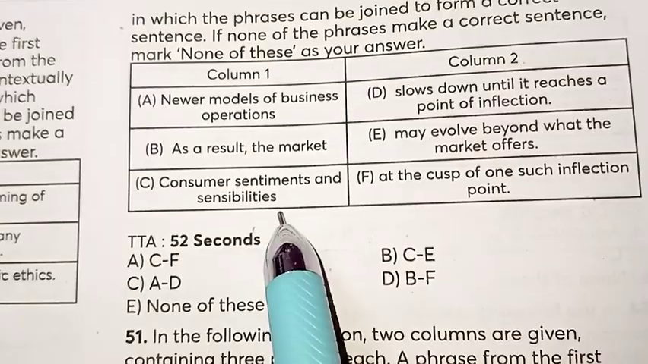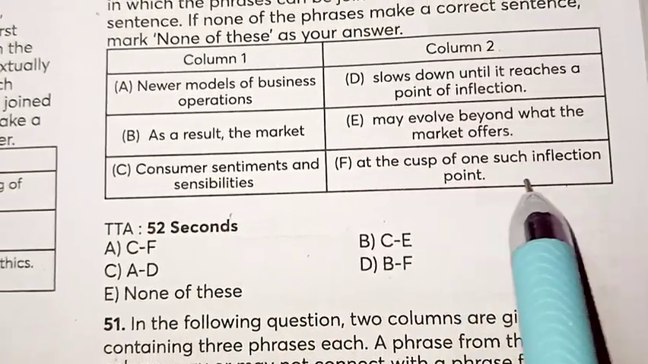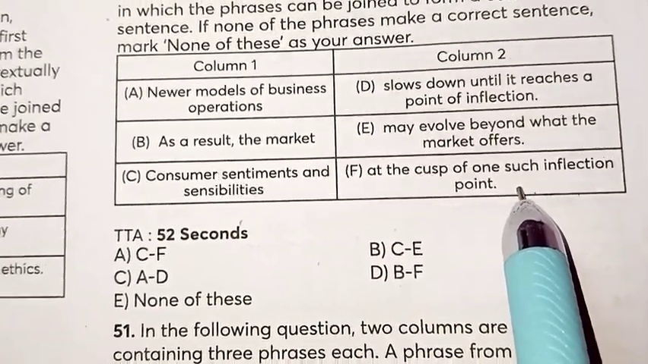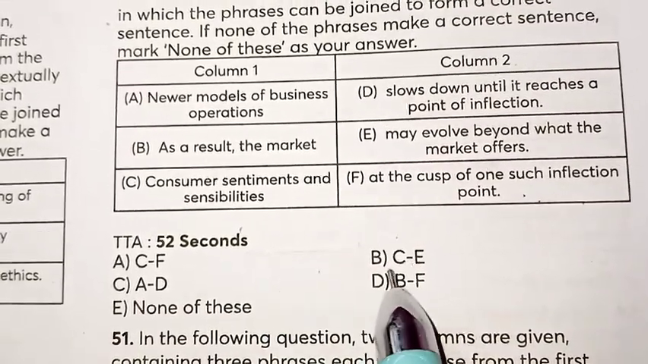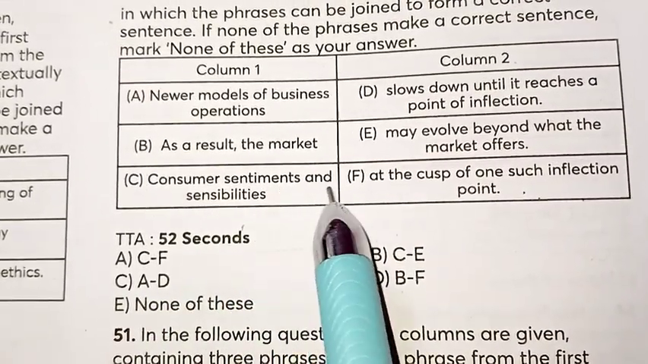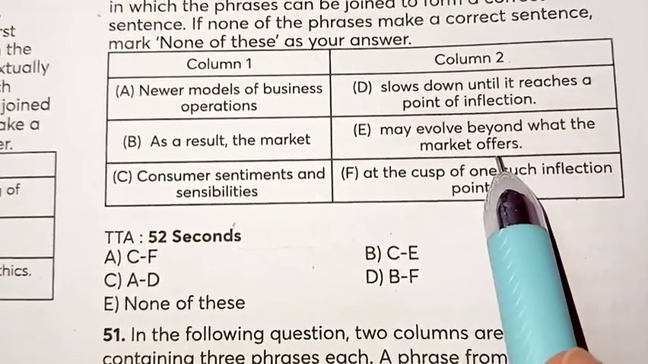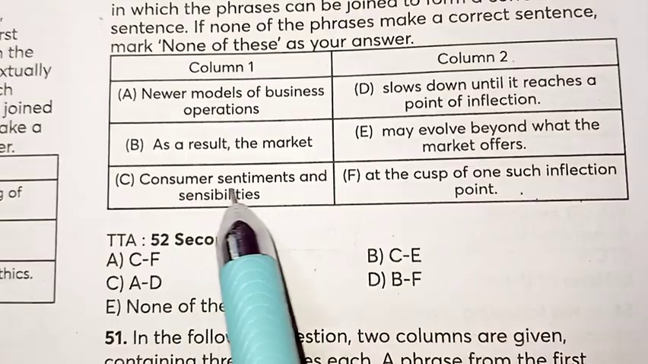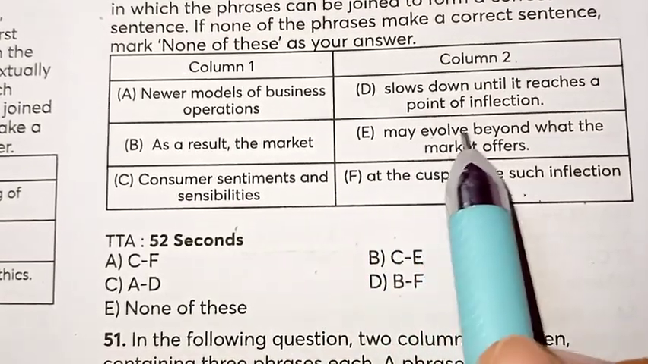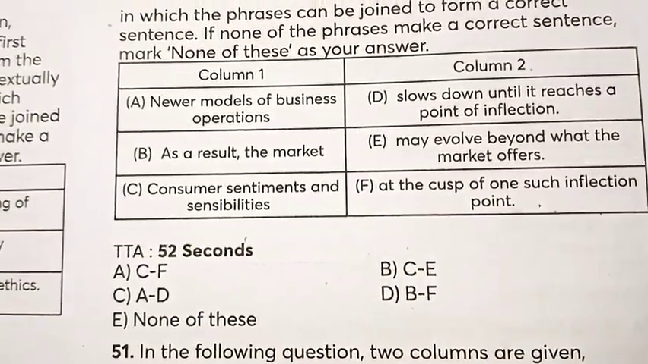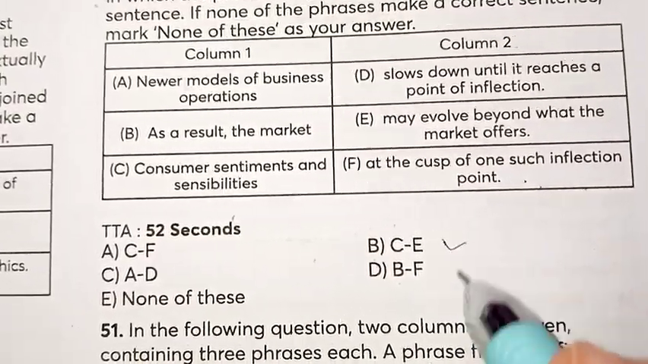Consumer sentiments and sensibilities at the cusp of one such inflection point, they are not making any sense, so it is wrong. Okay, then C and E. Consumer sentiments and sensibilities may evolve beyond what the market offers, so it is making the sense that the consumer sentiment and sensibility may evolve beyond what the market offer. They can want more. Okay, so C and E is making the sense.